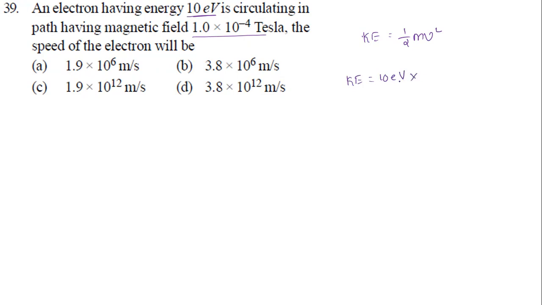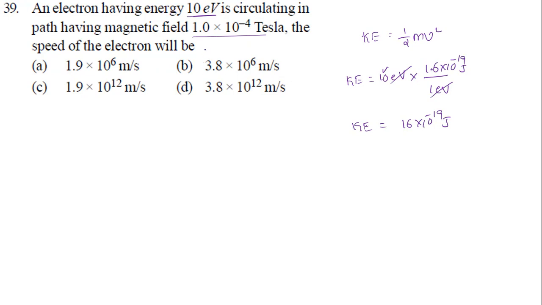We need to convert this electron volt into joule. So 1 electron volt equals 1.6 into 10 power minus 19 joule. The electron volt will cancel. It will become 16 into 10 power minus 19 joule. That's the kinetic energy, because 10 times 1.6 becomes 16. Now we're using the above formula.